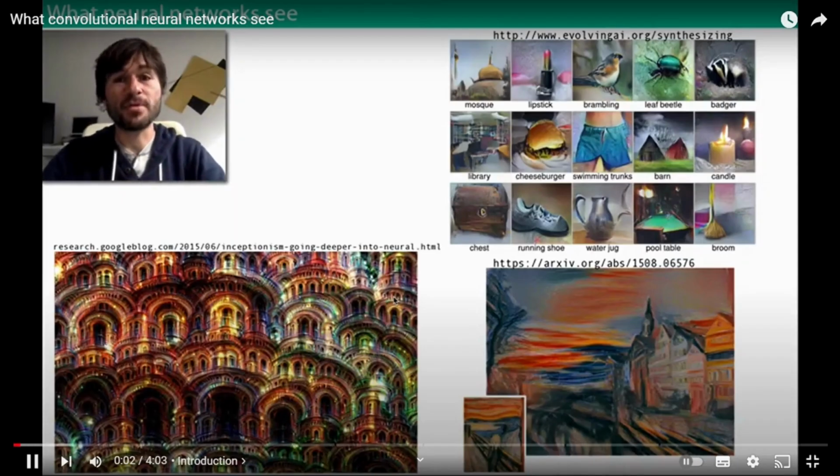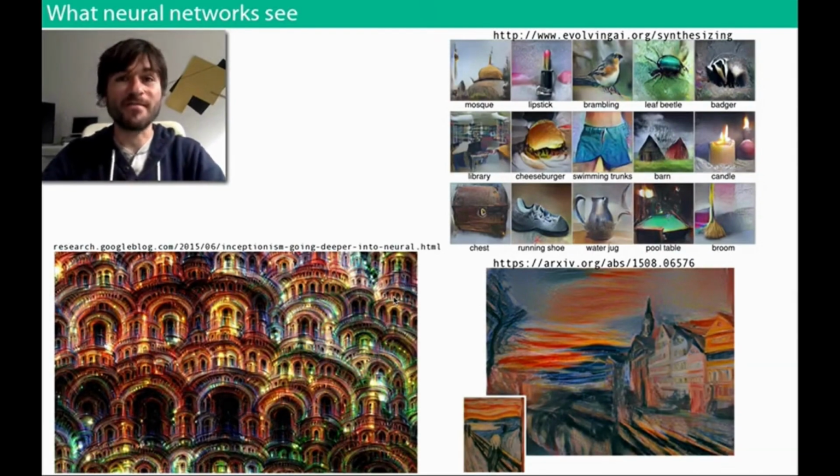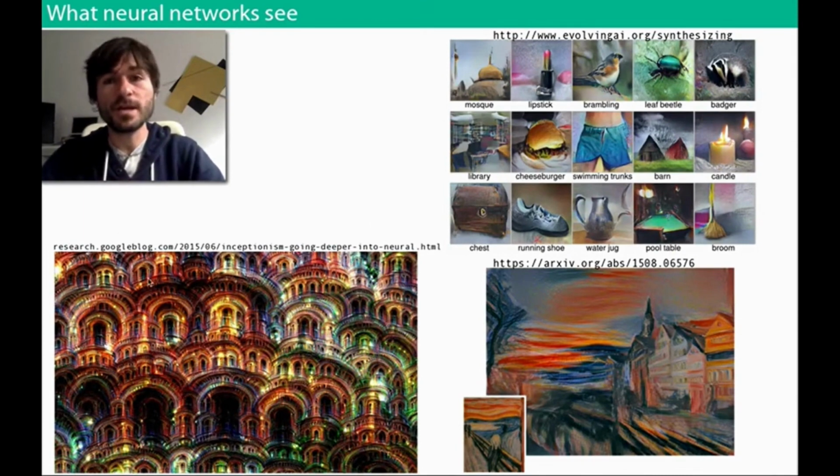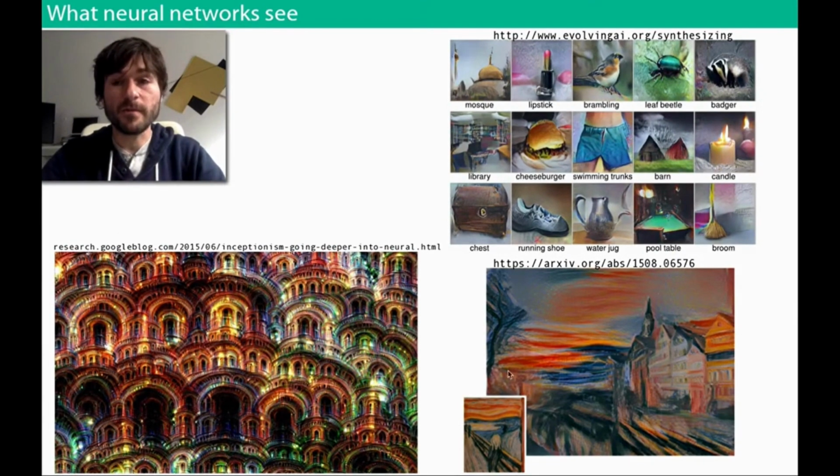Neural networks, and in particular convolutional neural networks, have been at the heart of many recent research projects with an artistic flavor. Some of the better-known ones have been Deep Dream, a neural algorithm of artistic style or style transfer, deep generator networks, and most recently WaveNets, which learn to generate audio. They've also been found within many practical applications, so everything from self-driving cars to speech-to-text systems and AIs that can play the game of Go.